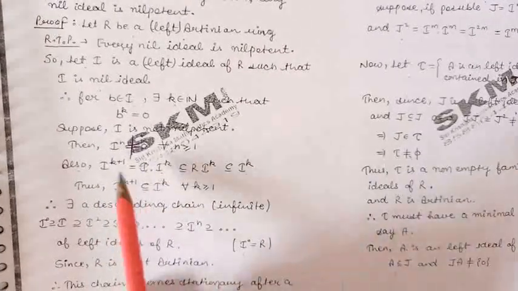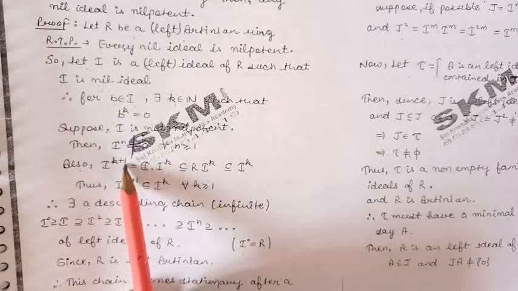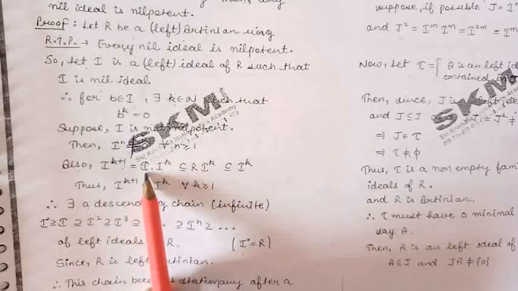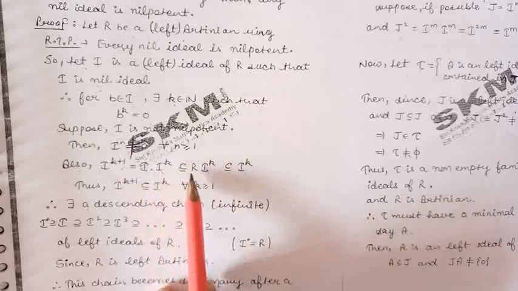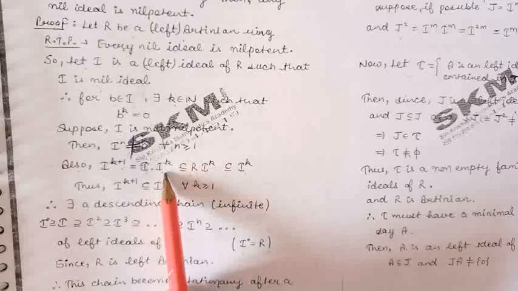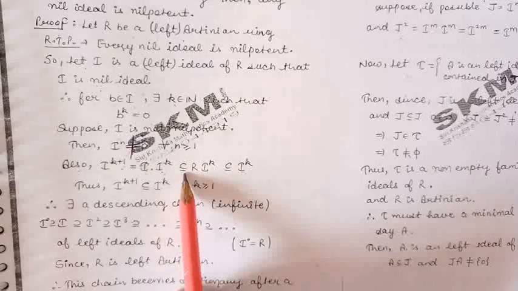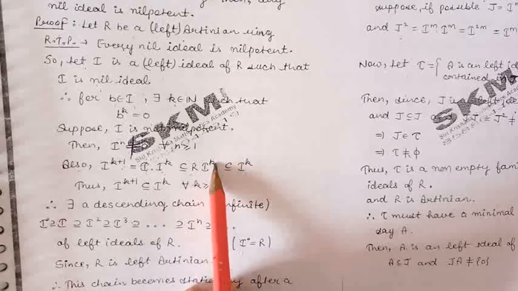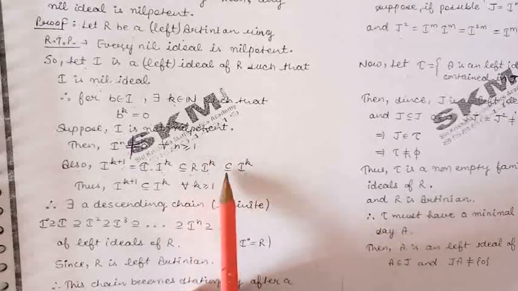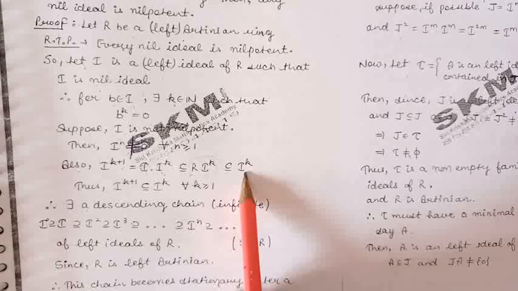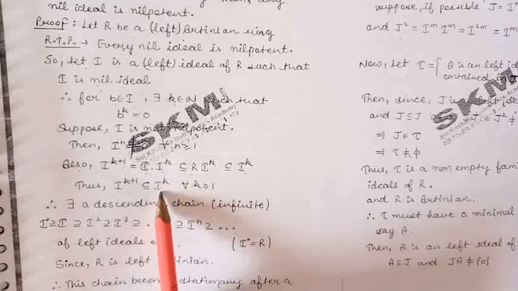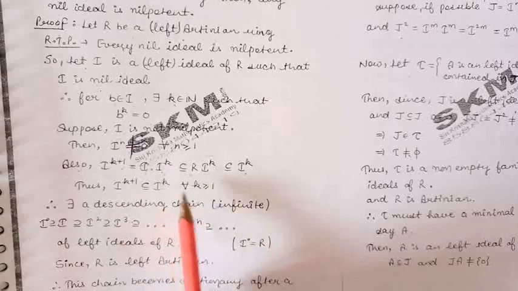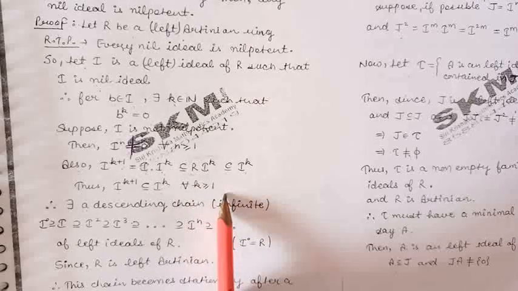Now let us find I raised to the power k plus 1. This can be written as I into I raised to the power k. Now because I is a left ideal of the ring R, so I is contained in R, so I into I raised to the power k is contained in R into I raised to the power k, and this is further contained in I raised to the power k. So we have proved I raised to the power k plus 1 is contained in I raised to the power k, and this is true for every k greater than or equal to 1.